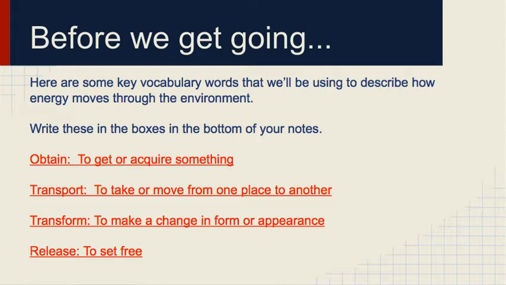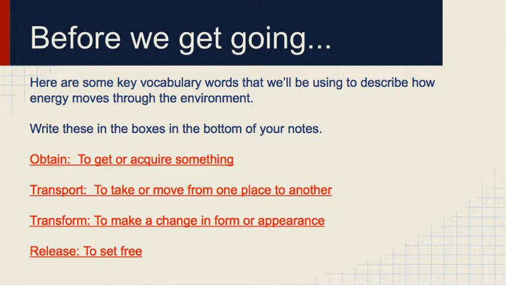So before we get going too far, here's some key vocabulary words we'll be using to describe how energy moves through the environment. You need to write these in the boxes. They're actually at the bottom of your notes. So there's 4 boxes at the bottom of your notes. The first one is obtain. So obtain means to acquire or get something. So in this case, we're talking about acquiring energy, or matter. When we say obtain energy or matter, we mean that you're getting it. So the plants or humans or animals, they're getting that energy by obtaining it.